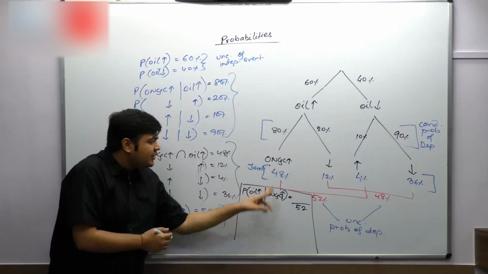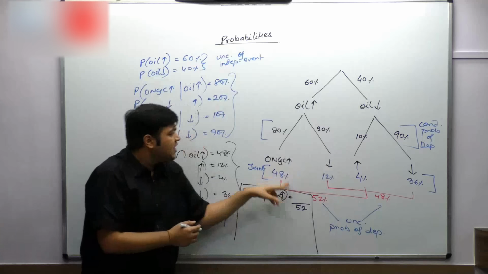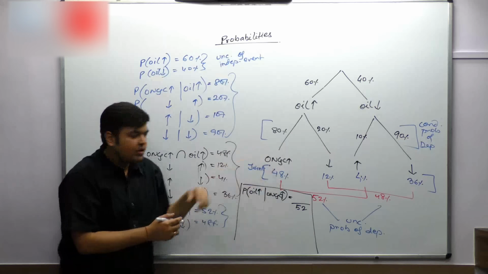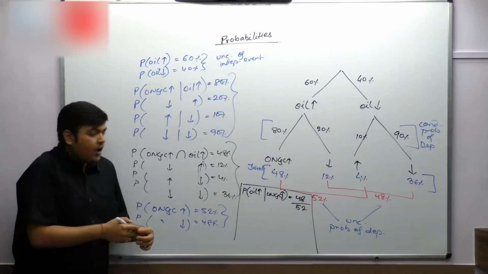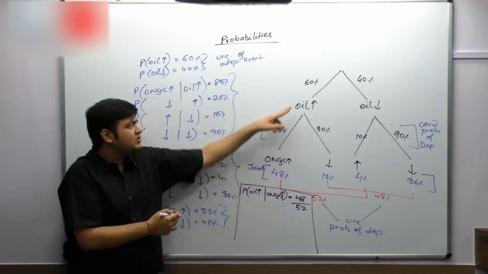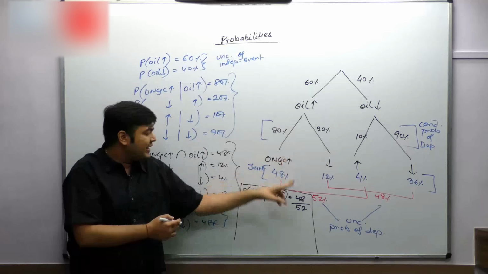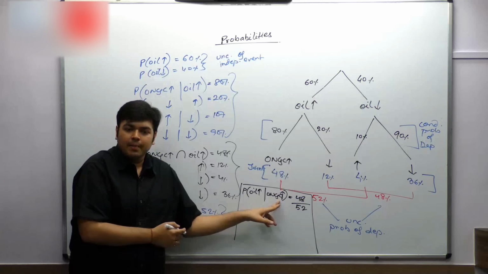Out of 52 situations where ONGC has gone up, how many cases has oil gone up out of these situations? 48 situations oil has gone up. So 48 by 52 becomes the answer. ONGC has gone up in total 52 situations, out of which in 48 situations oil is going up. So 48 by 52 becomes the probability of oil going up given that ONGC has gone up.